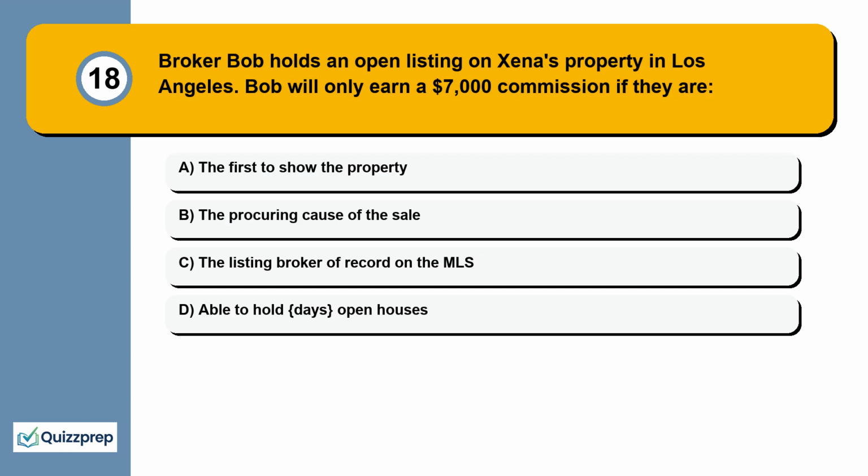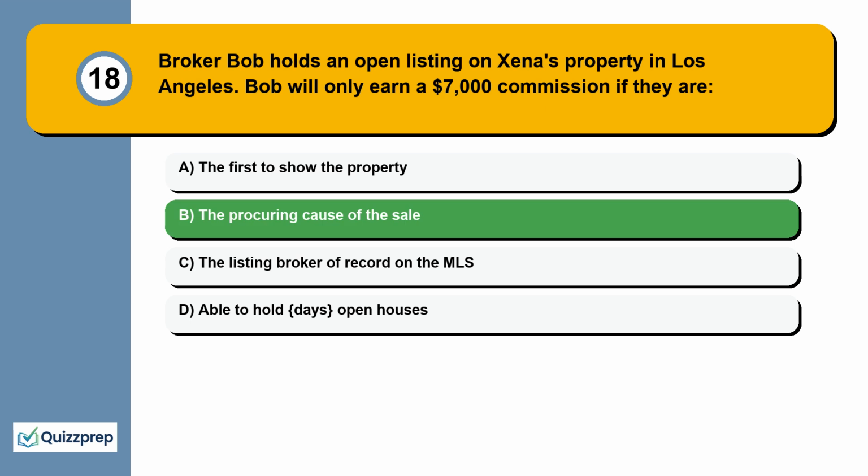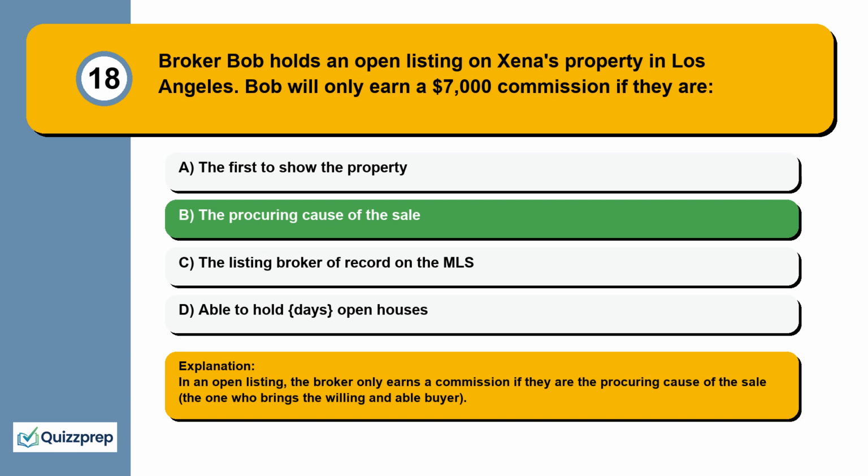Question 18. Broker Bob holds an open listing on Zena's property in Los Angeles. Bob will only earn a $7,000 commission if they are the first to show the property, the procuring cause of the sale, the listing broker of record on the MLS, able to hold days, open houses. In an open listing, the broker only earns a commission if they are the procuring cause of the sale, the one who brings the willing and able buyer.